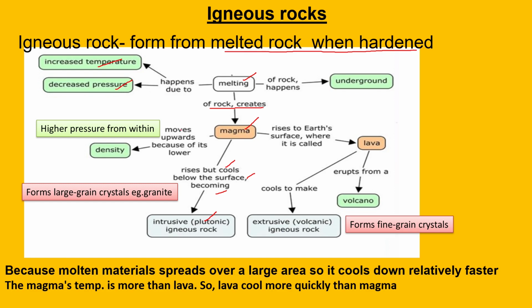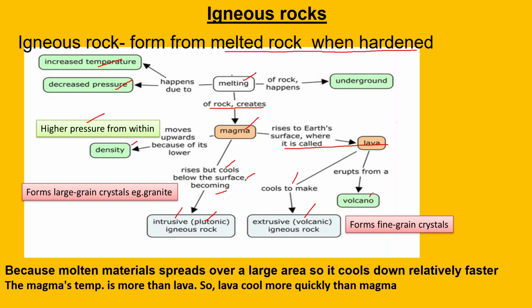and magma moves upwards because of its lower density, because pressure is now less, and high pressure from within, convectional current, as we have learned before, and it rises to the earth's surface where it is called lava. If it is solidifying within the earth's crust, it is called intrusive rock, and over the earth crust, it is called extrusive igneous rock. This lava cools to make extrusive igneous rocks.